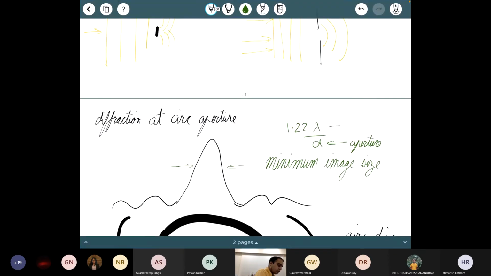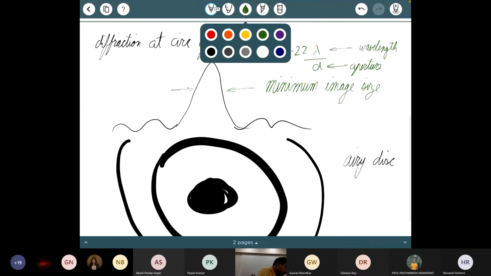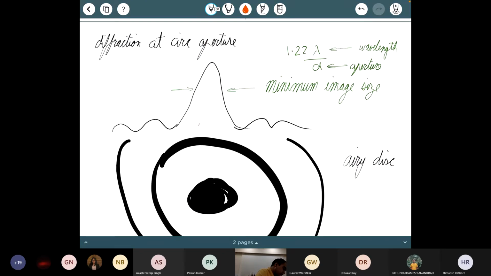And this is the wavelength, of course, at which you are observing. So what is 1.22 lambda by d? That is not exactly the width of this. If I had a second source, that source would cause its own diffraction pattern.